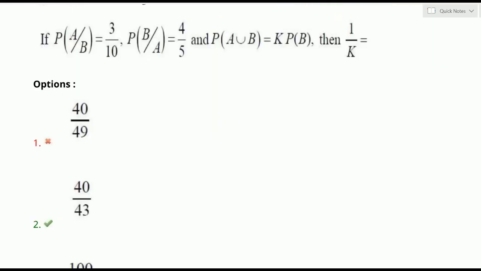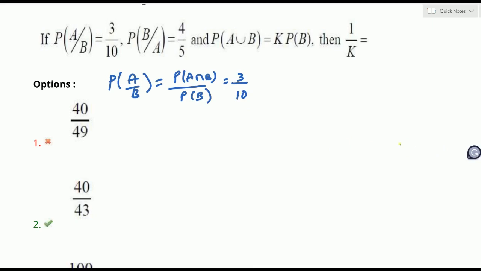Look at this question. P of A given B is 3 by 10, P of B given A is 4 by 5, and P of A and B is equal to K times P of B, then we are asked for 1 by K. Okay, P of A given B is conditional probability. What is P of A given B? Do you know that formula? P of A given B is P of A intersection B by P of B. It is given as 3 by 10, taken as equation 1.